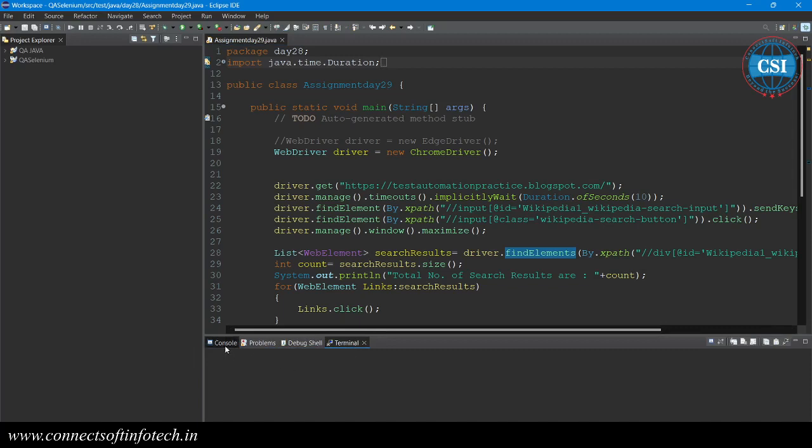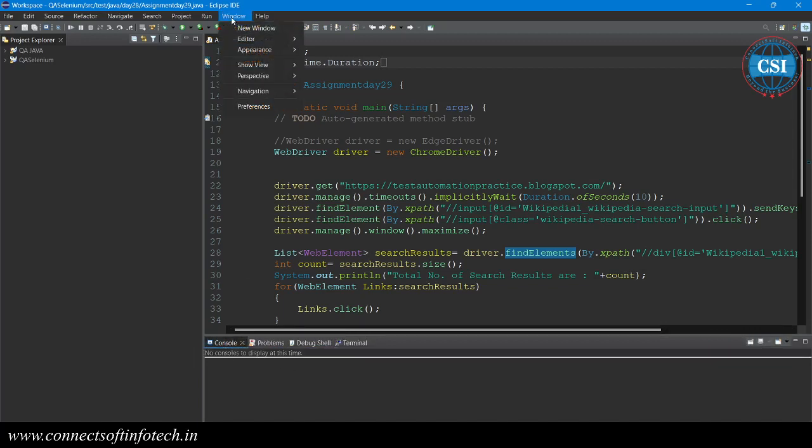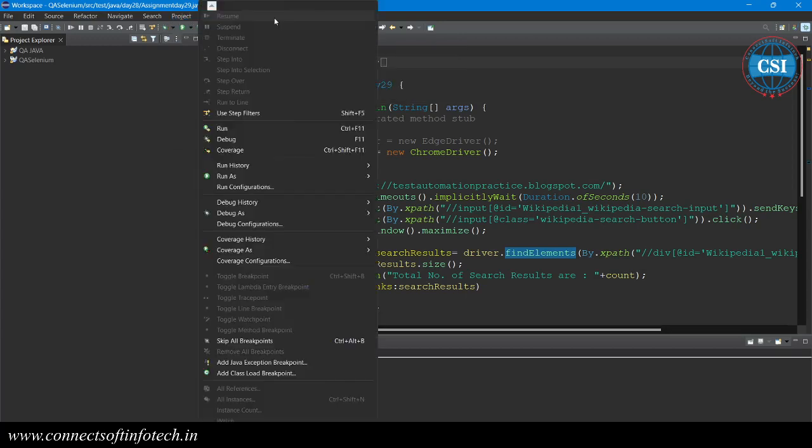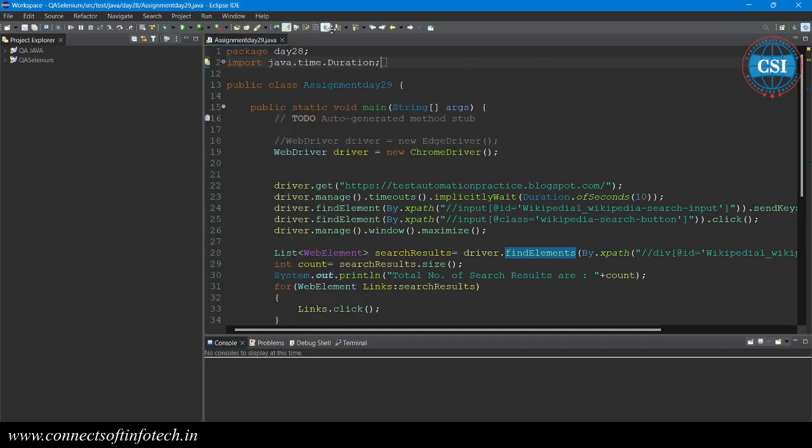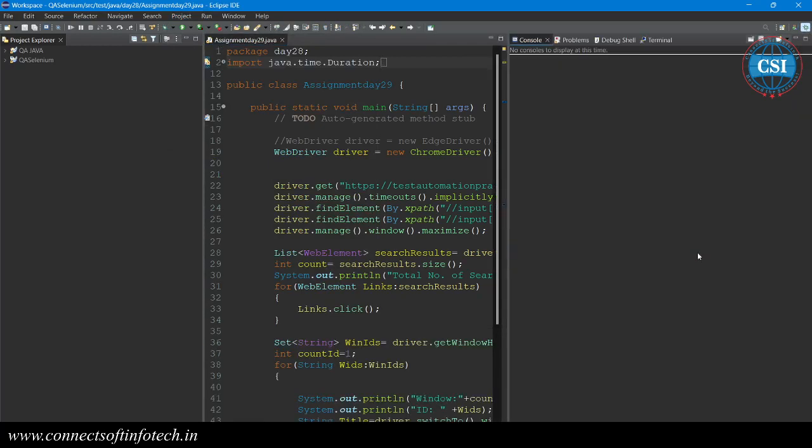This is the terminal console window. We have the window options. Some options are available in the short menus. You can delete the console from here. So see here, that was your option, right?